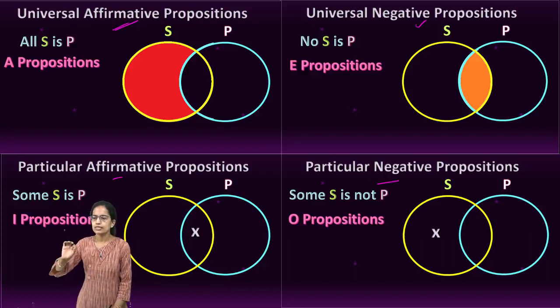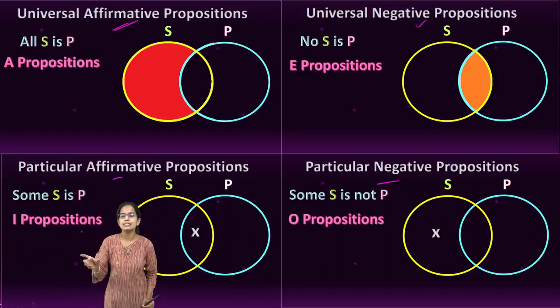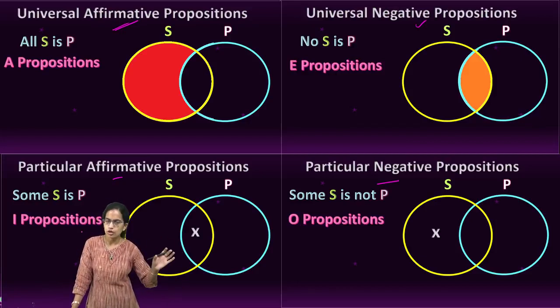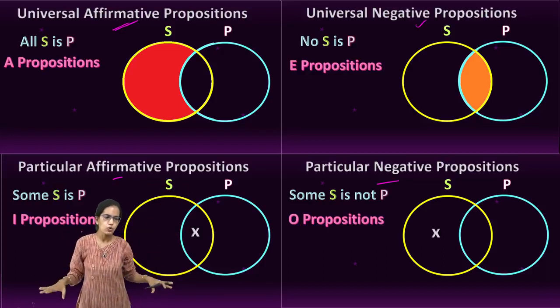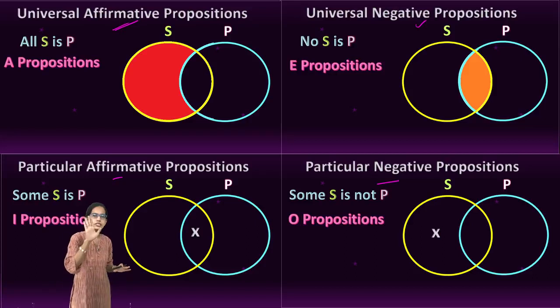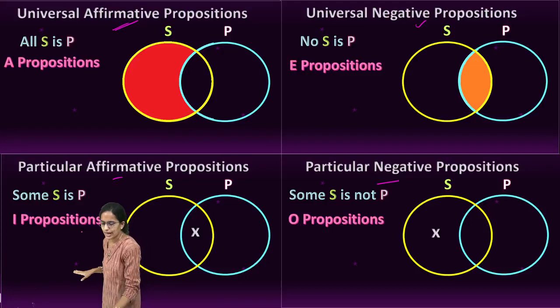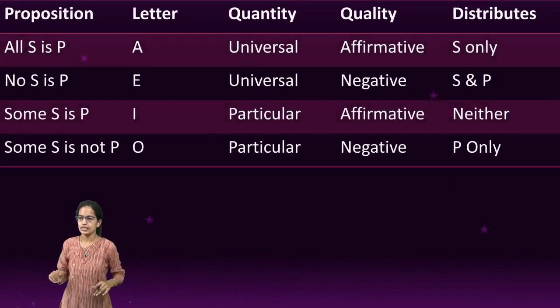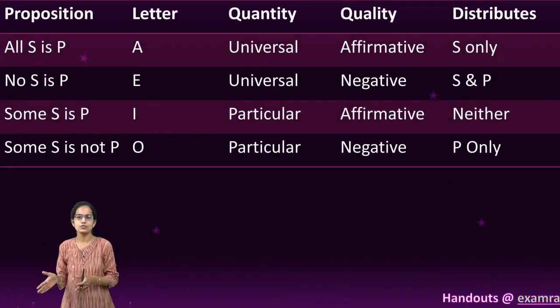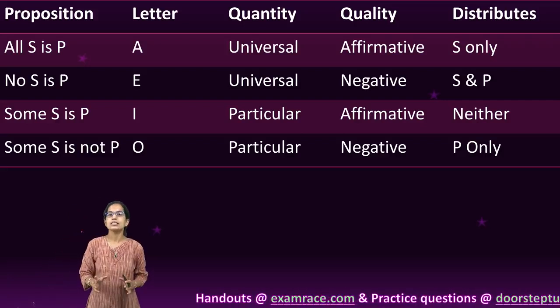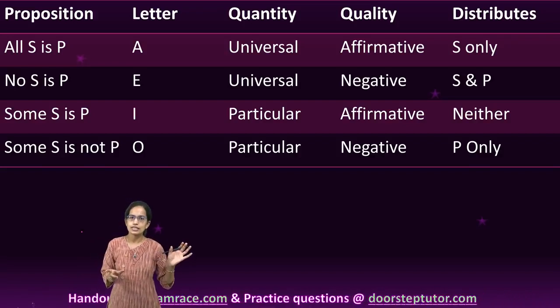Now the some is represented as particular affirmative, some S is P, and these are known as I propositions. And the last one is the particular negative proposition, or O proposition, where I say some S is not P. And this is how we explain the four standard forms of categorical propositions. Now, I can summarize what we have explained into the propositions, the letters which are used, and three qualifiers that we understand with those. These are the quantity, the quality, and the distribution.